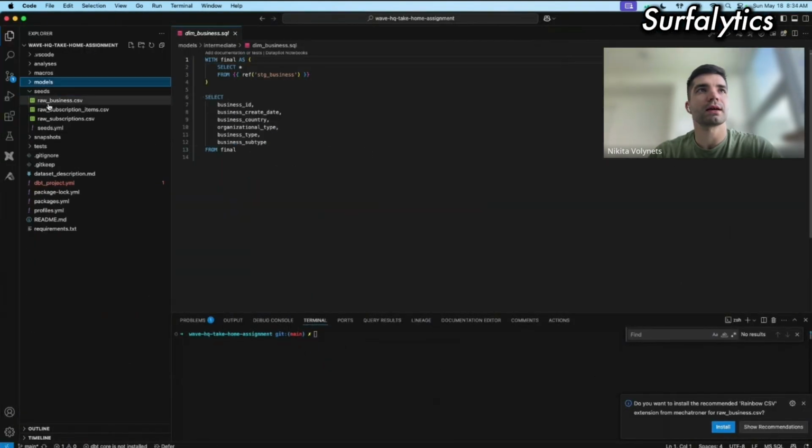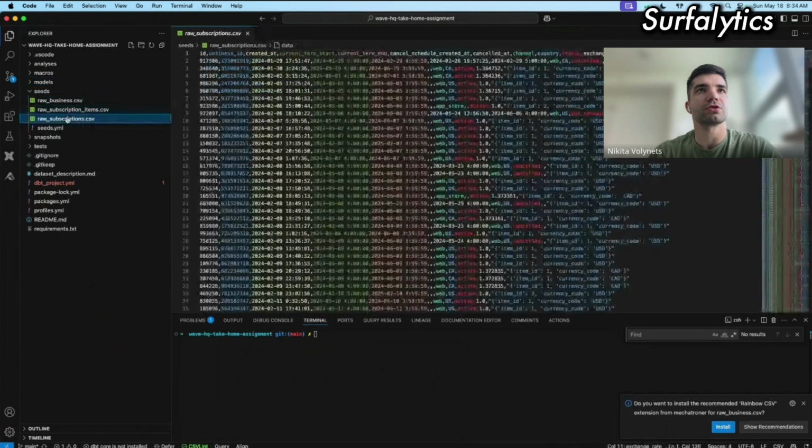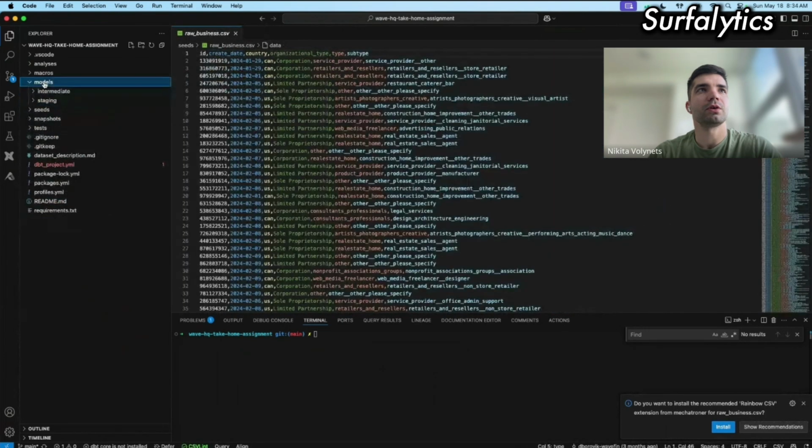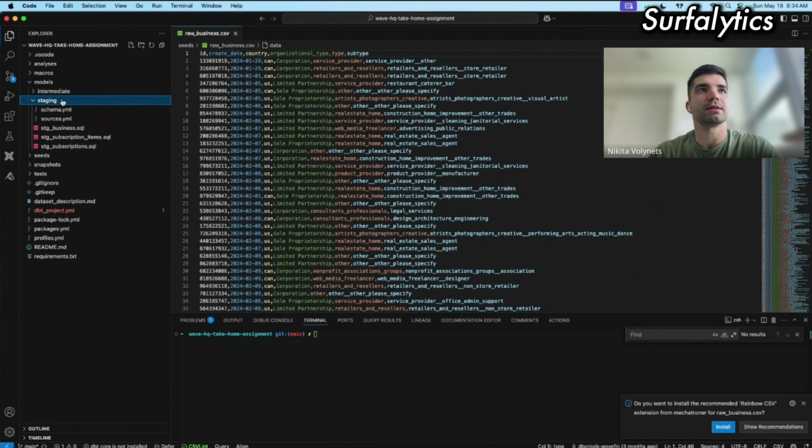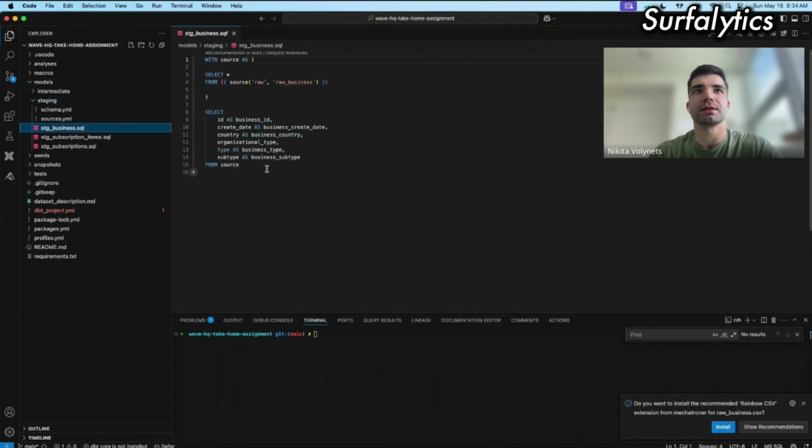I have in C, I have some raw data that I just showed you. And in models, I have my staging folder with staging models. And this is how the models look here. As I said, I reference my raw data, the raw business table, and made some renaming to have clearer naming for these fields.